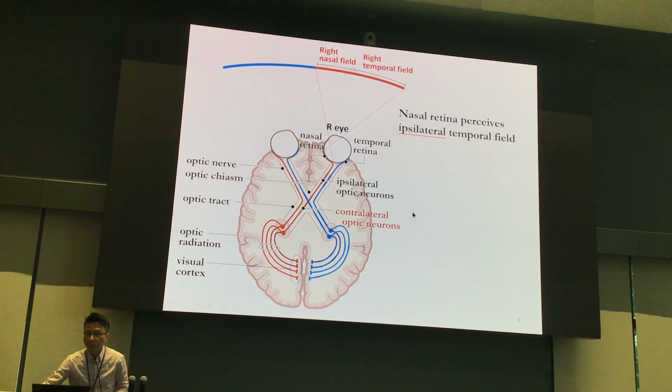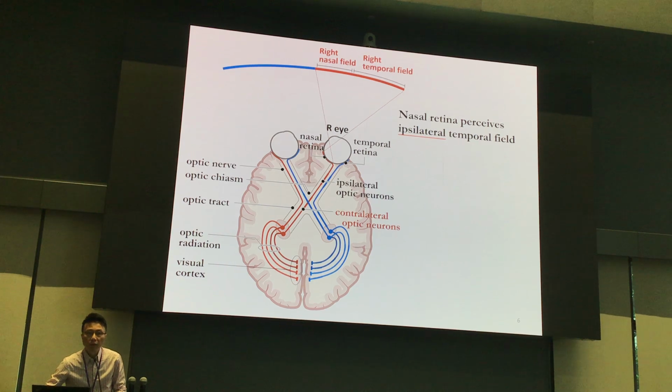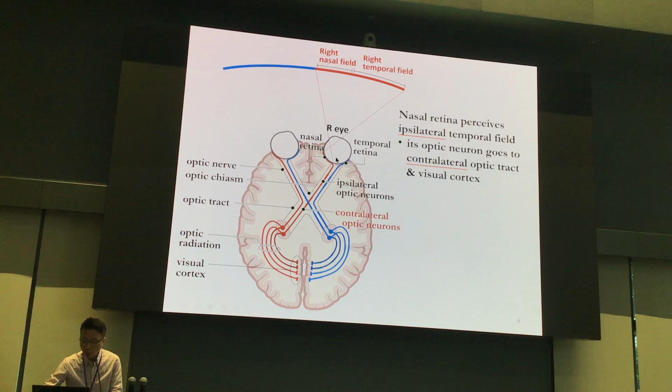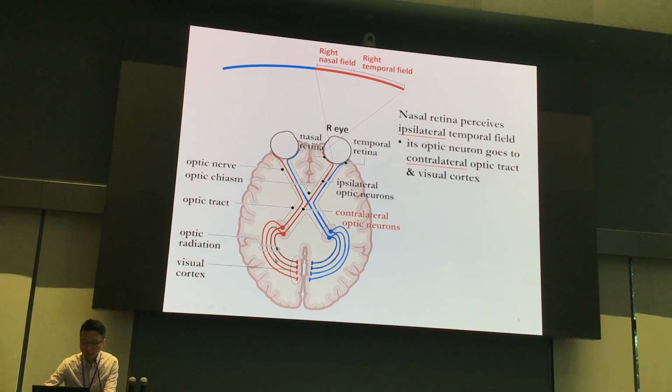The purpose is to help you understand some of the outcomes in visual defects. So after you know the nasal retina can perceive the ipsilateral temporal field, what about the optic nerve? The optic nerve of this nasal retina will go contralaterally to the other side optic tract, and also the other side visual cortex.